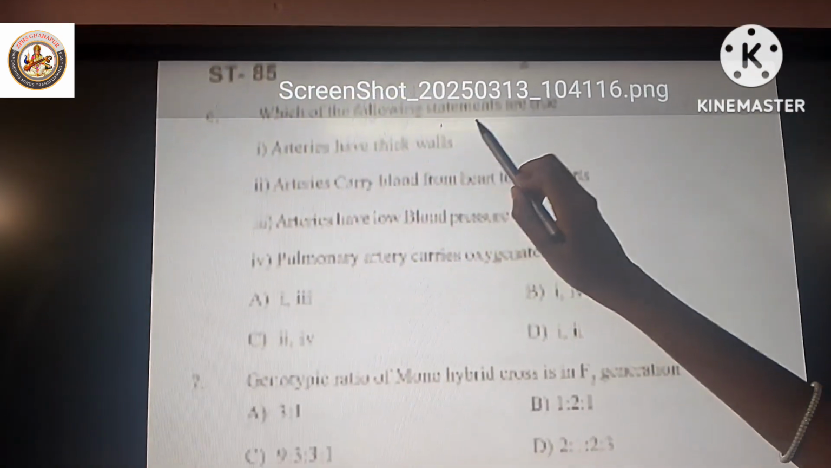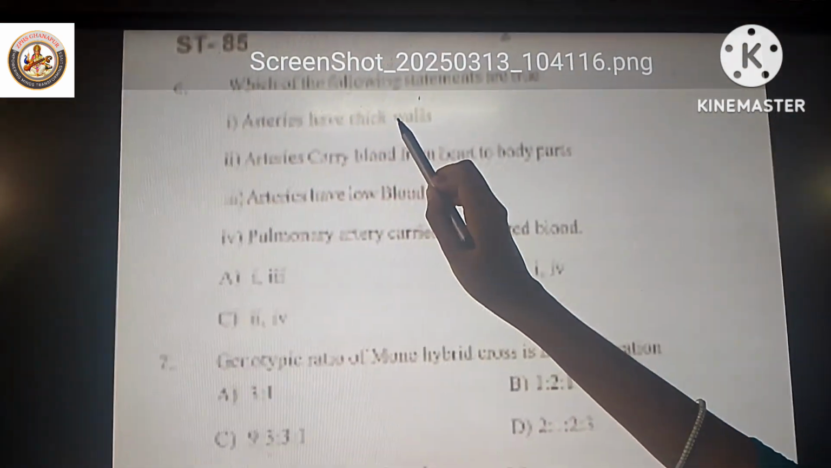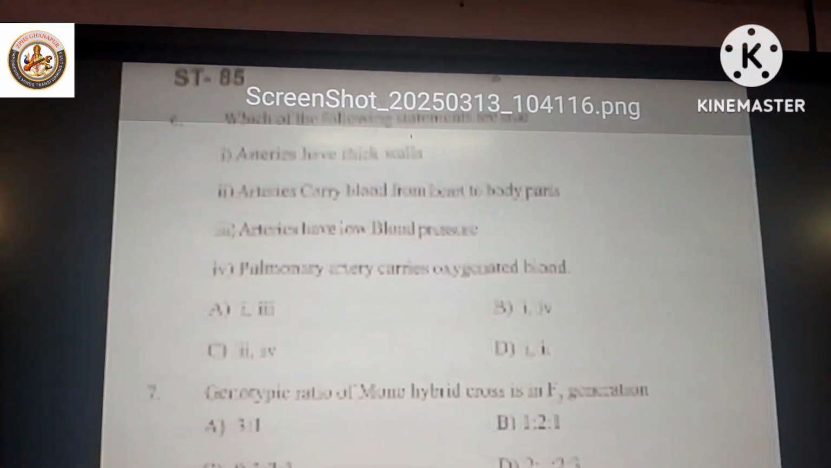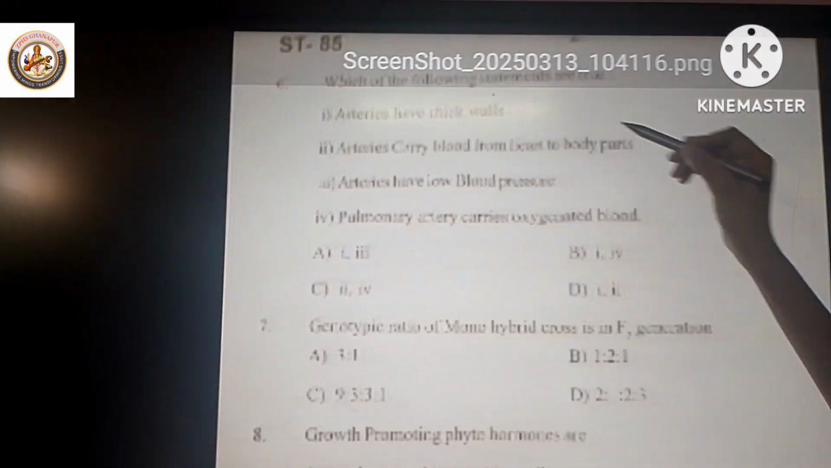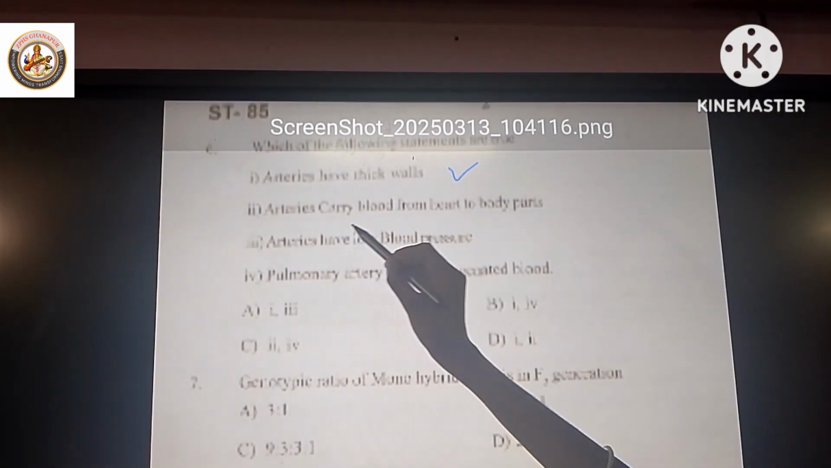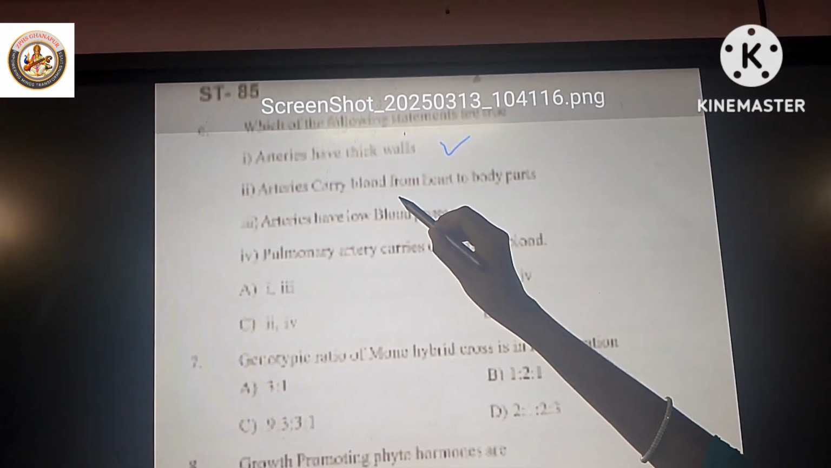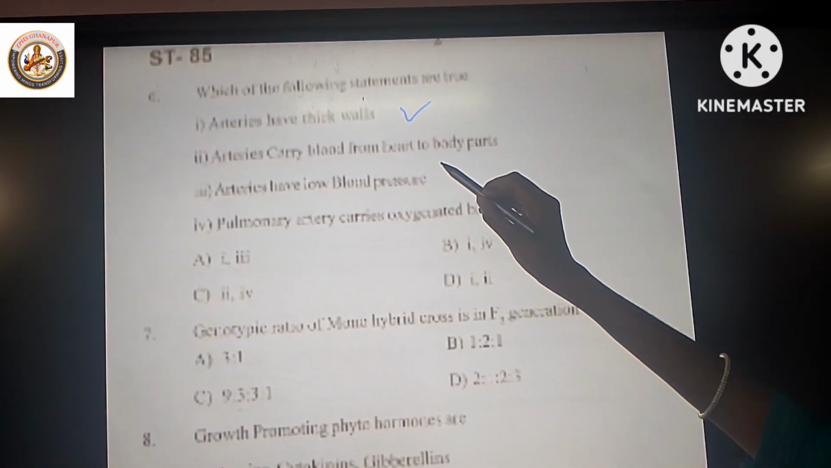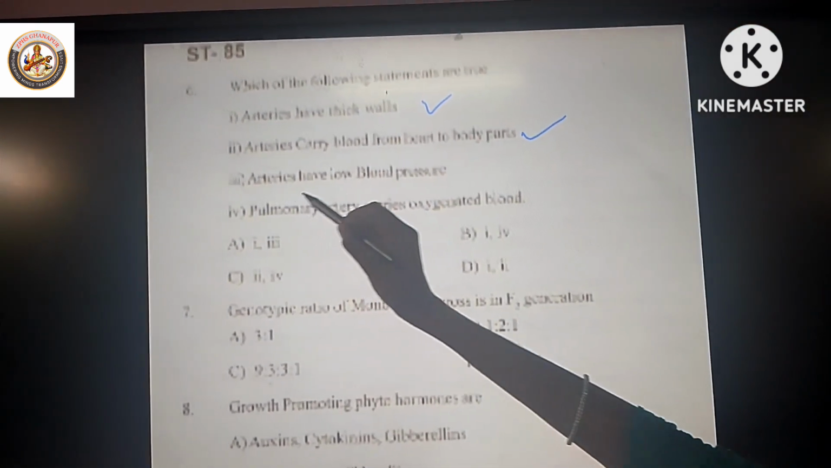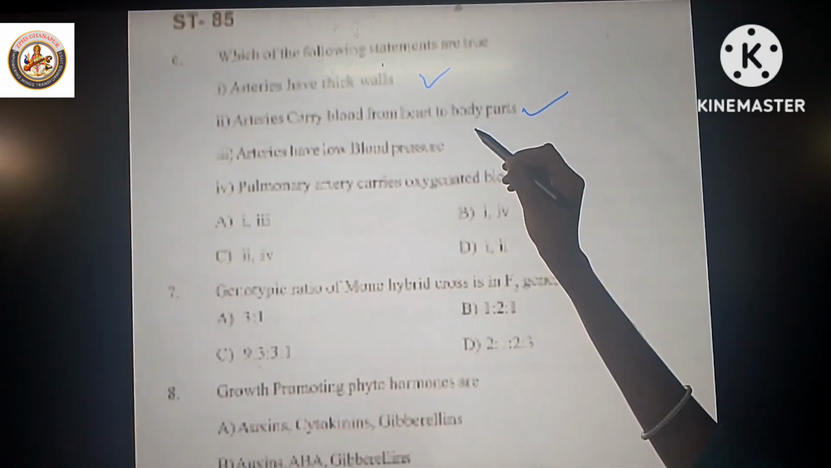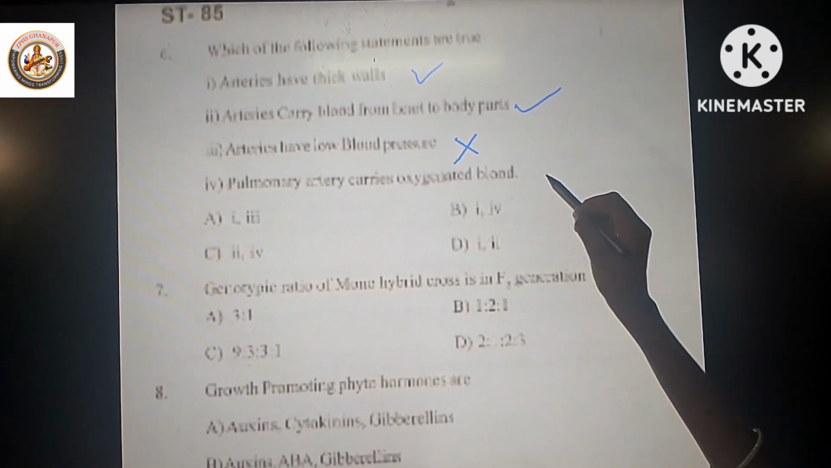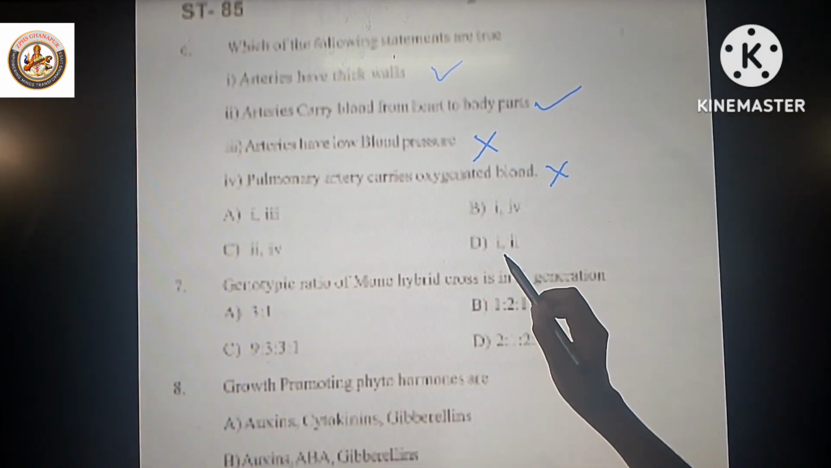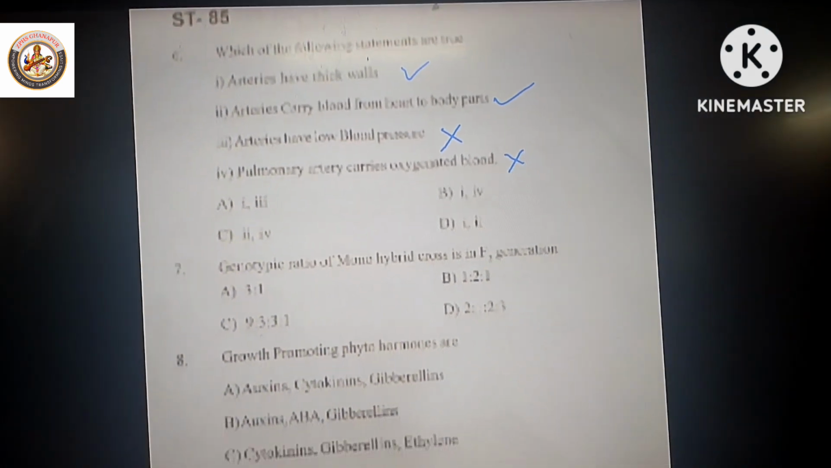Which of the following statements are true? Arteries have thick walls. Arteries carry blood from the heart to body parts. Arteries have low blood pressure: wrong. Pulmonary artery carries oxygenated blood: wrong. So the answer is D, first and second.